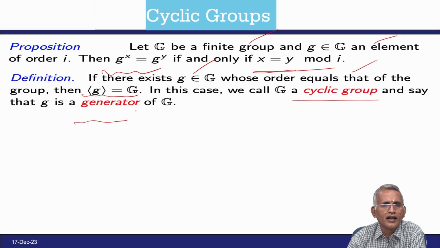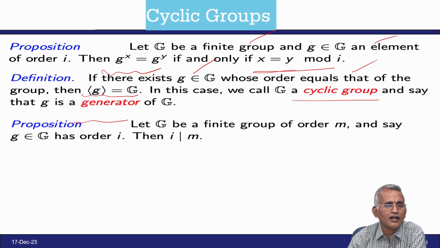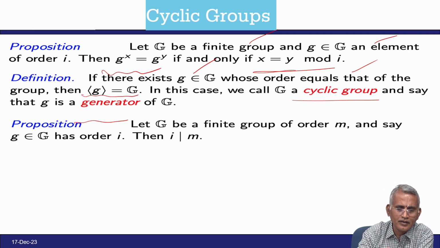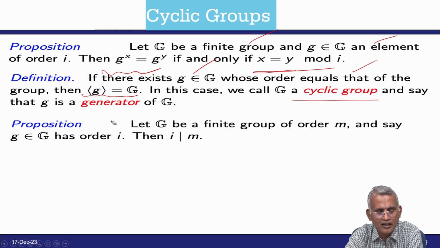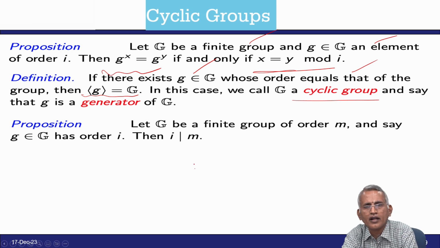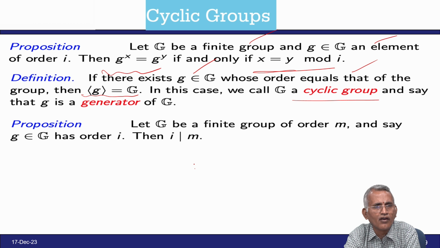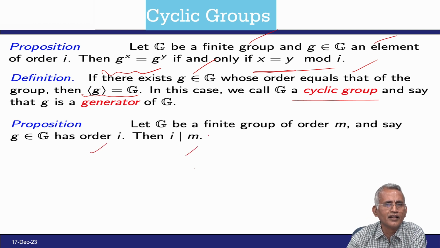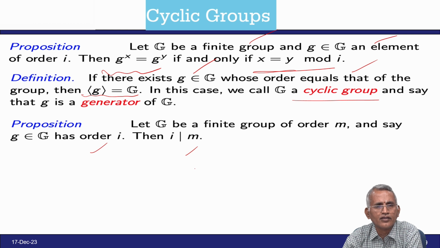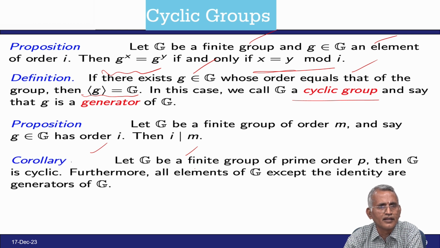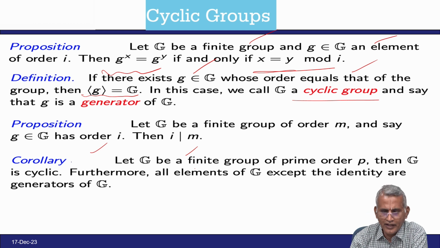So, every set having a group property with a generator is said to be a cyclic group. And we have a proposition: let G be a finite group of order m. Say g in G has order i, then i divides m. It is more or less like Lagrange's theorem. Let G be a finite group of prime order p, then G is cyclic. Further, all elements of G except the identity element are generators of G.